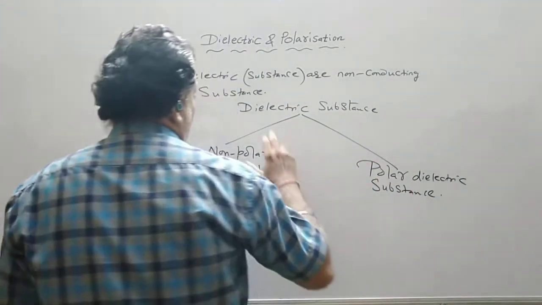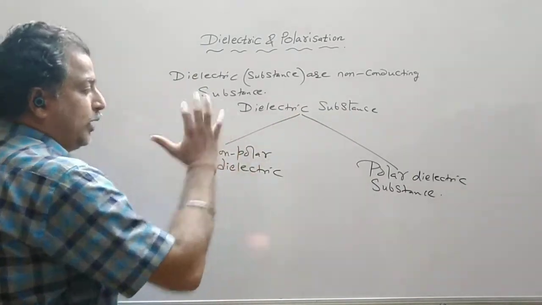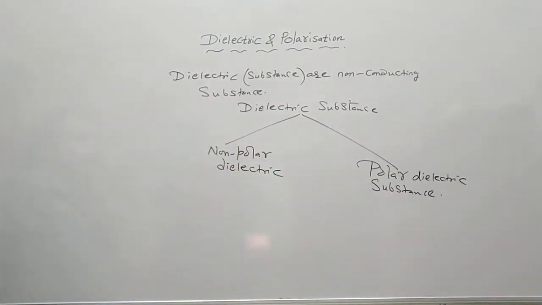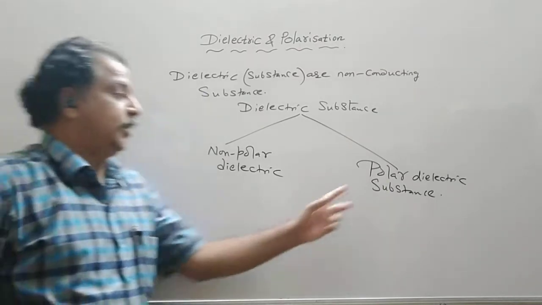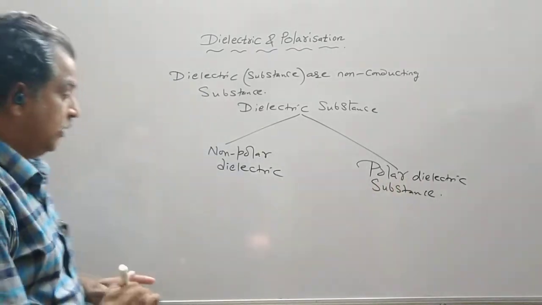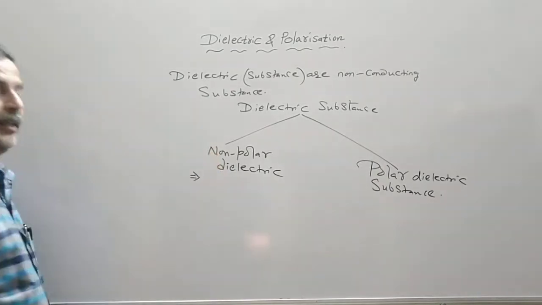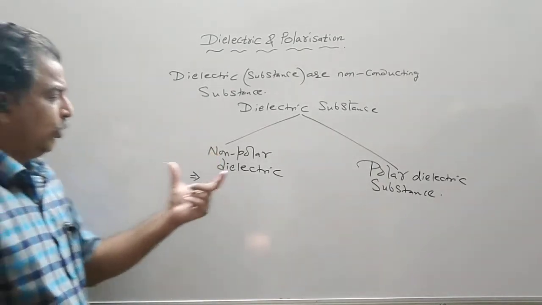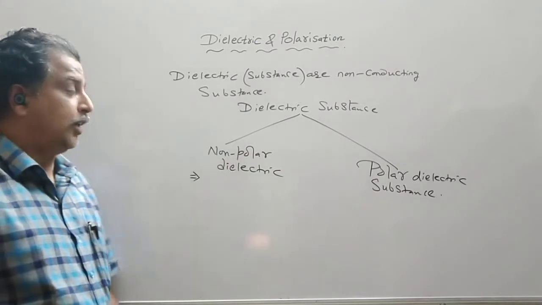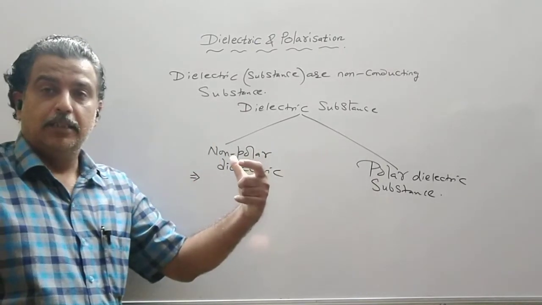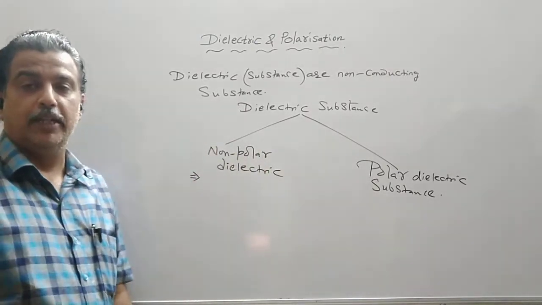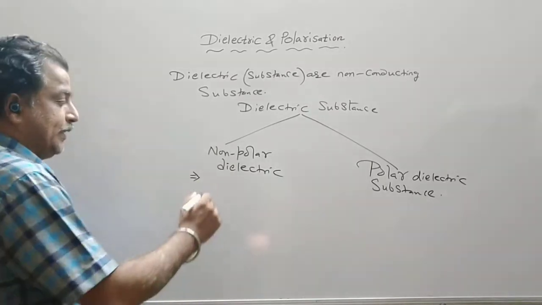Now let us come to this dielectric substance. There are two types of dielectric substance: one is non-polar dielectric and the other is polar dielectric substance. Let us define the non-polar dielectric substance. Non-polar dielectric substances are those substances in which the centers of the positive and the negative charge coincide.